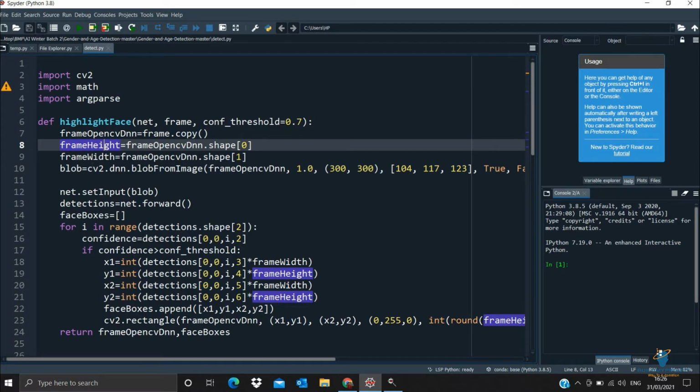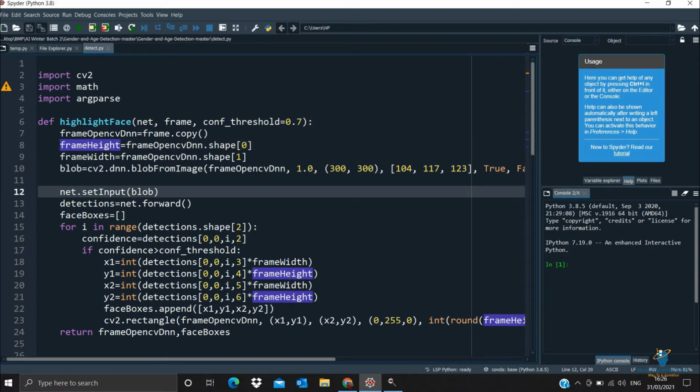Then we are taking the input from the camera. You can see here net dot set input blob. Means if I am standing in front of the camera, then I will get detected by the camera, and it will capture that image, that is my face, and convert the captured image into a machine understandable image, and then it will process it. So for that we set the input, and then detection is equal to net dot forward, for i in range detection dot shape 2.